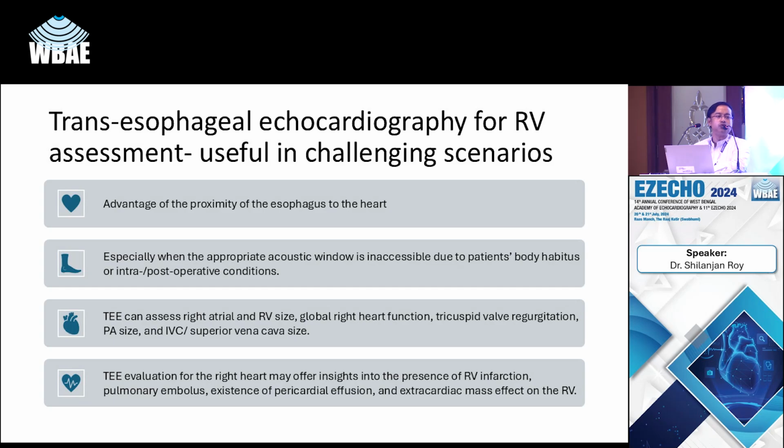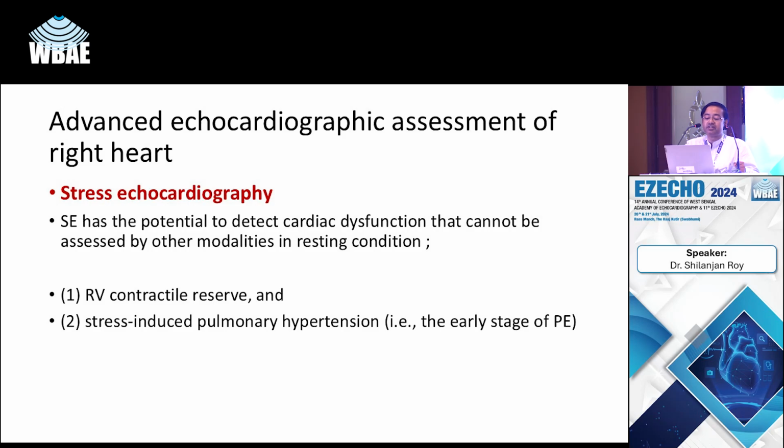So these are the common 2D and Doppler parameters that we can measure, which include TAPSE and RV S prime value. In 3D echocardiography, the 3D assessment of right ventricular ejection fraction is more precise than 2D assessment, which is difficult because of the unique geometry of the RV. Then there are the fractional area change and GLS in certain cases. However, in certain scenarios, RV assessment might be difficult, where we have to resort to other basic techniques.